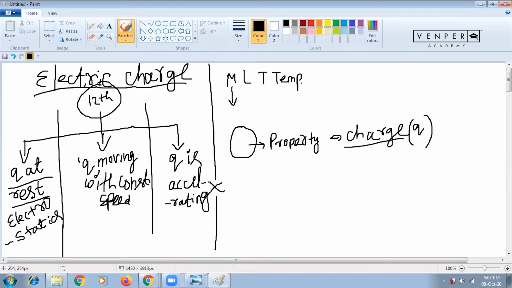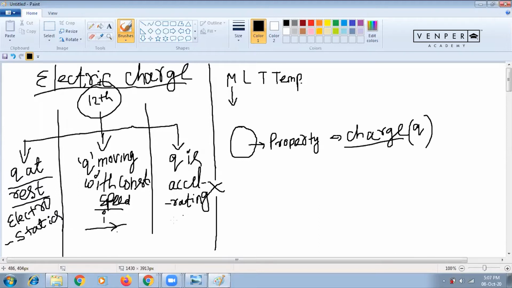When charge is moving with constant speed, that comes basically under the current electricity chapter. So we study about the current I. A current I is flowing, so that we'll study, and we'll also study the magnetic effect of current. Here magnetism or magnetostatics will also start. When Q is moving with constant speed, another field will come, that is the magnetic field. So we'll study that also.